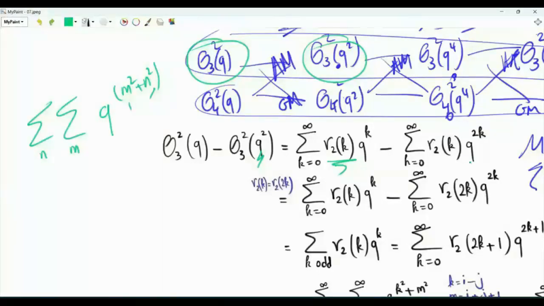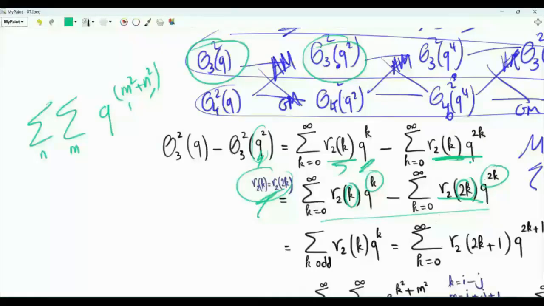The difference between these two sums is just that in one of them we have q, in the other one we have q squared. On the previous page, we spent some time to argue that the function r sub 2 of k is equal to r sub 2 of 2k. Let's exploit this result here. Specifically, we will take this summation and replace this r sub 2 of k by r sub 2 of 2k. Both sums have the index going from 0 to infinity, but here we have k and k.